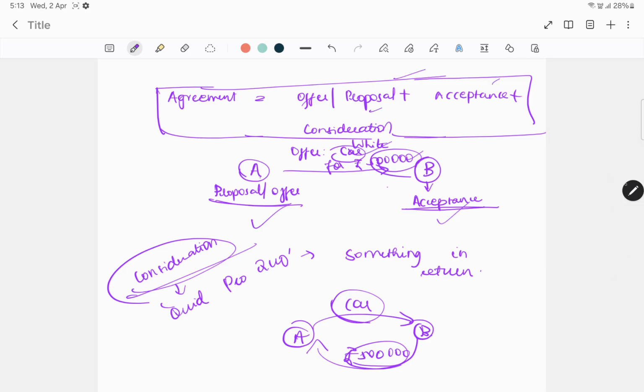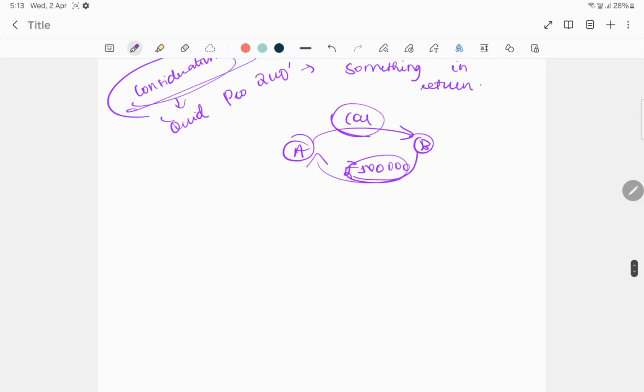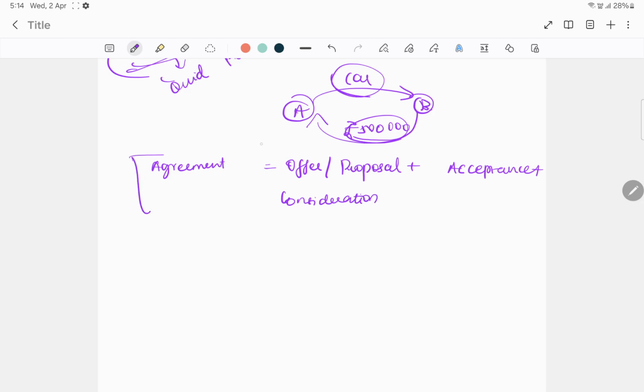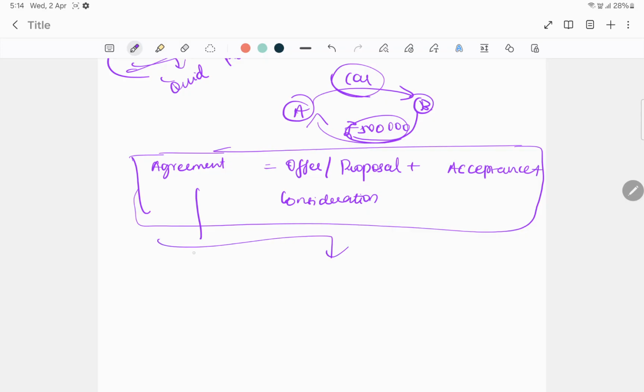But do you think all agreements are contracts? No, it is not so. Why is that the case? Agreement is generally offer or proposal plus acceptance plus consideration. All right, understood. Now, why are not all agreements contracts? Because it is clearly said that agreements which have legal enforceability are contracts.